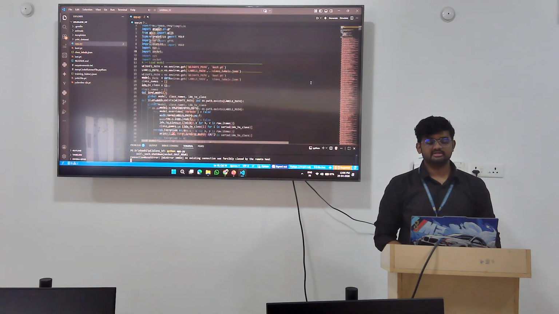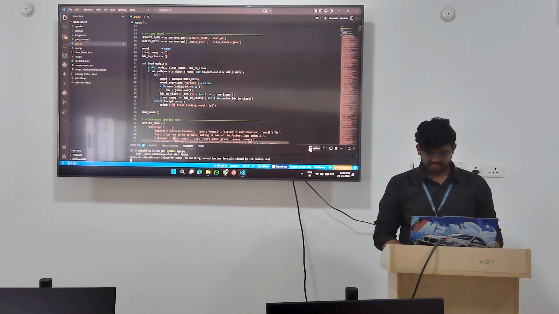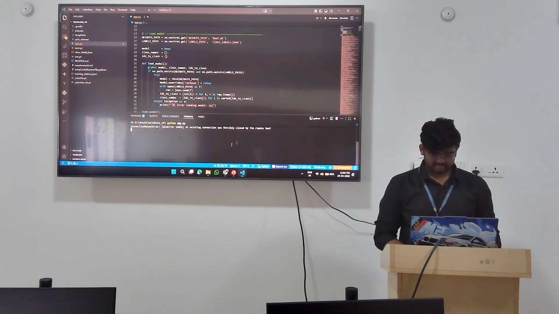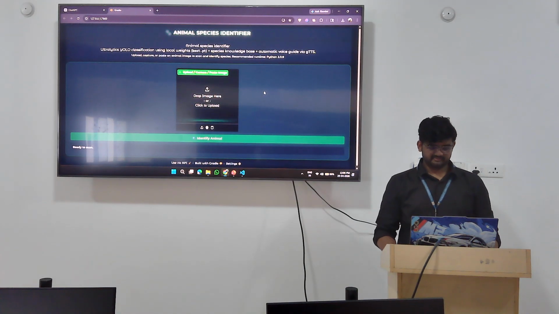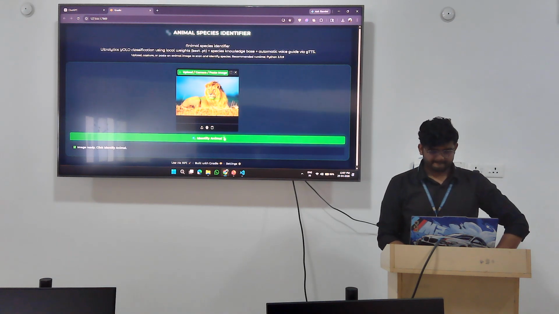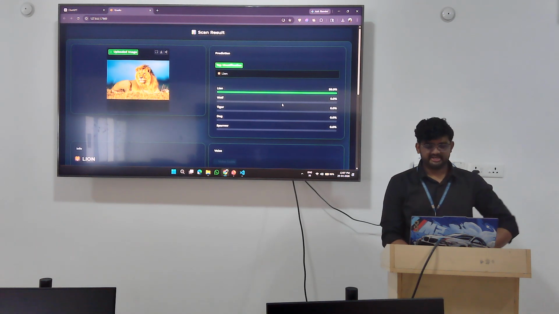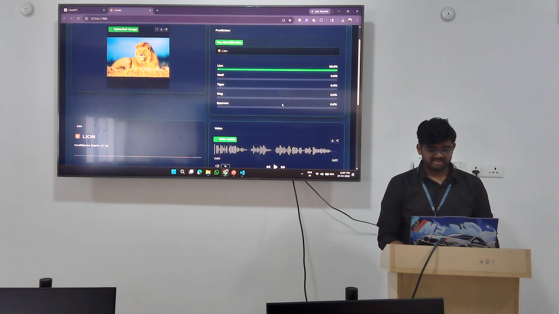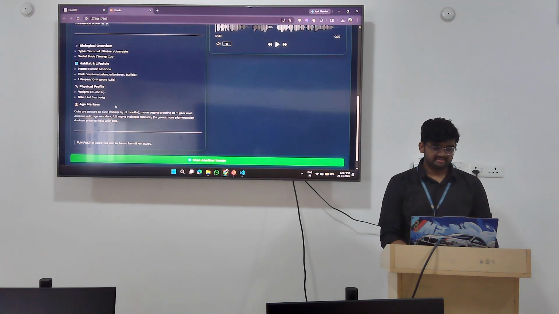This is a train code. This is the interface of the project. We need to upload the species here. It will identify which animal it is, and also it will give the information like what type of animal, status, and its habitat and lifestyle and age.